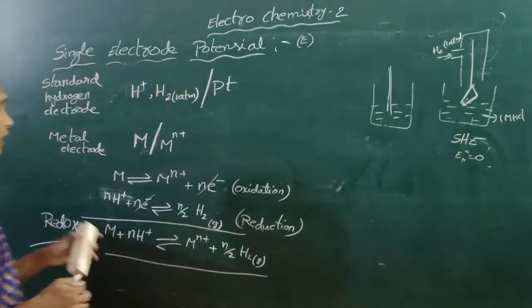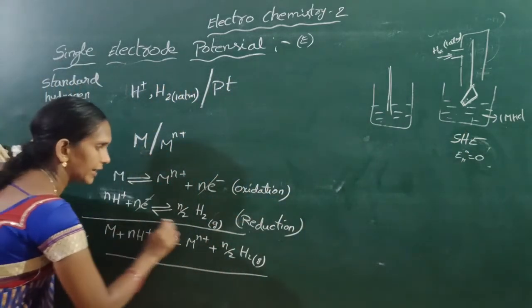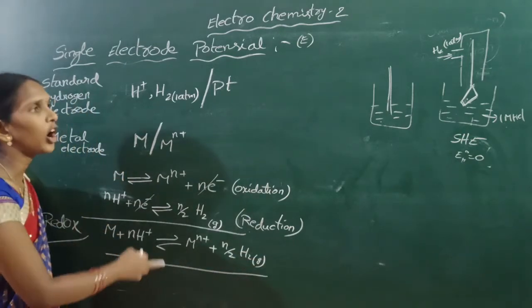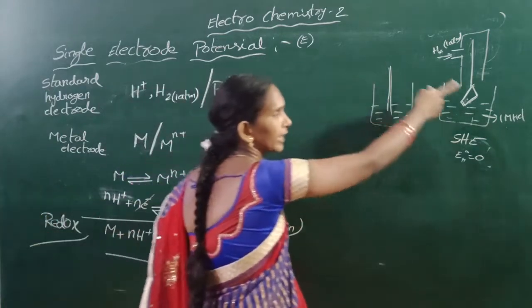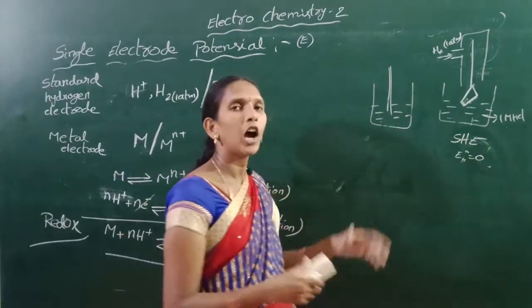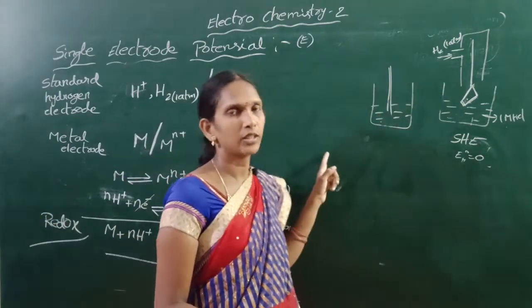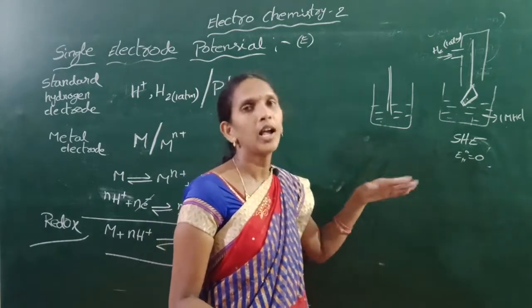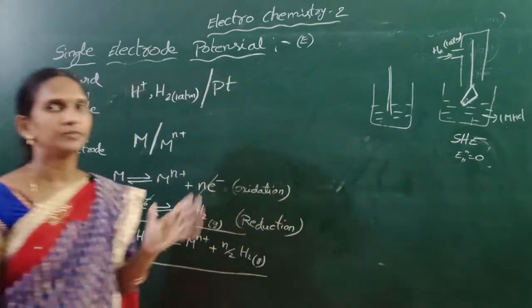Next, by using these reactions we can calculate the EMF of the cell, or redox potential.